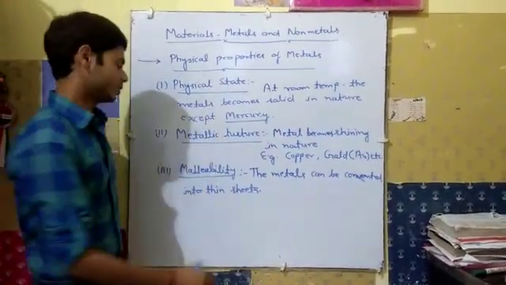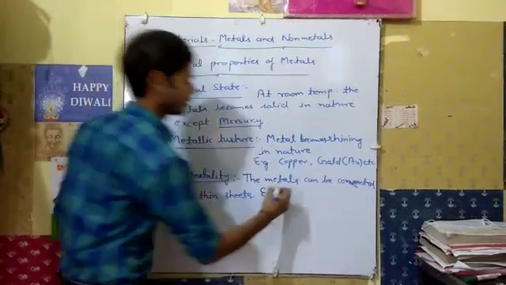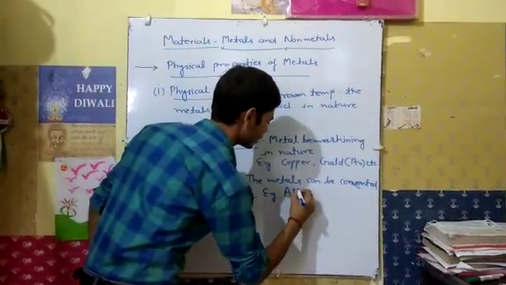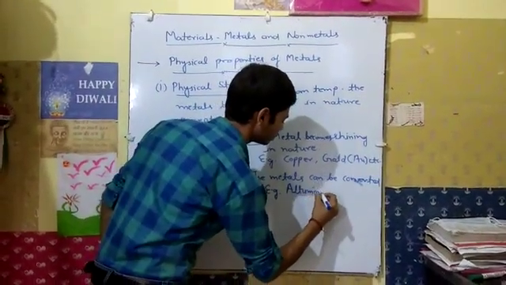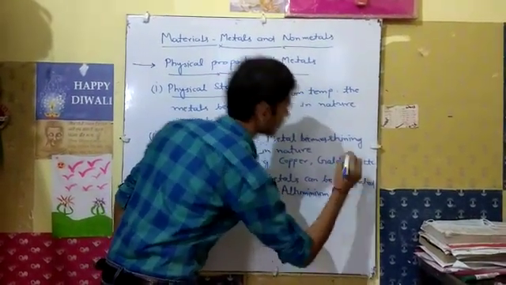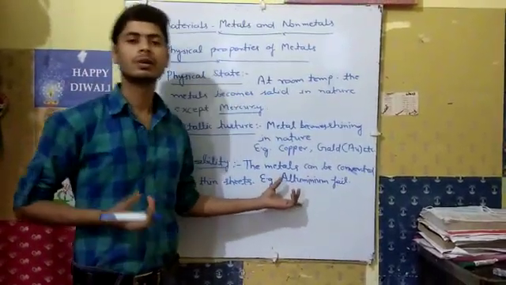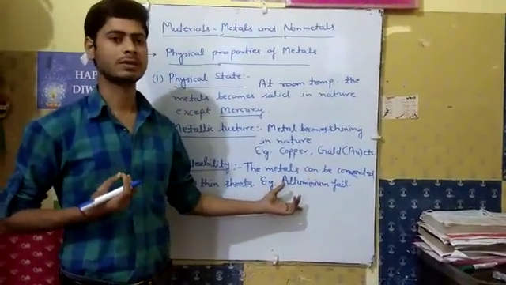The example of malleability is aluminium foil. Aluminium foil we can use for wrapping food items.